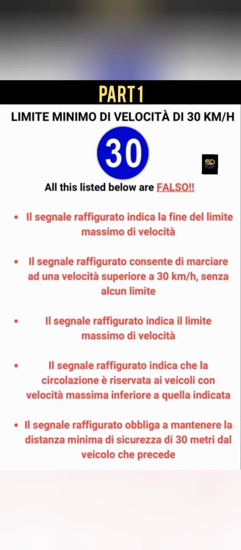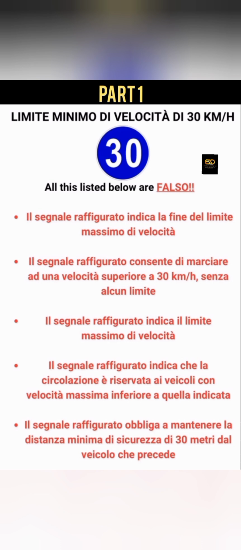So this is falso. Il segnale raffigurato consente di marciare ad una velocità superiore a 30 km all'ora senza alcun limite. You see? They are saying here that this sign allows you to drive at a speed above 30 km per hour. It would have been true, but then they said without any limit.